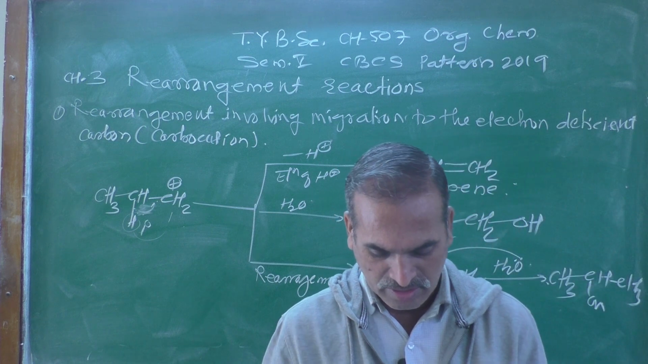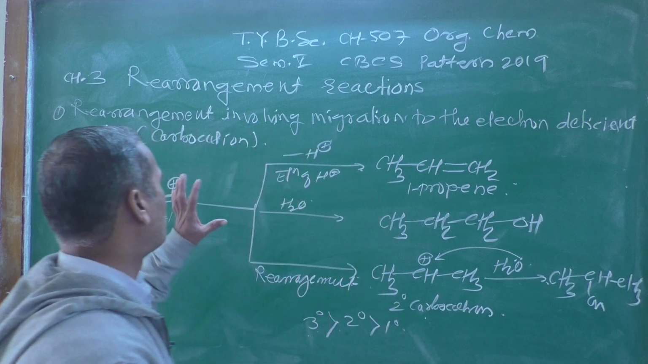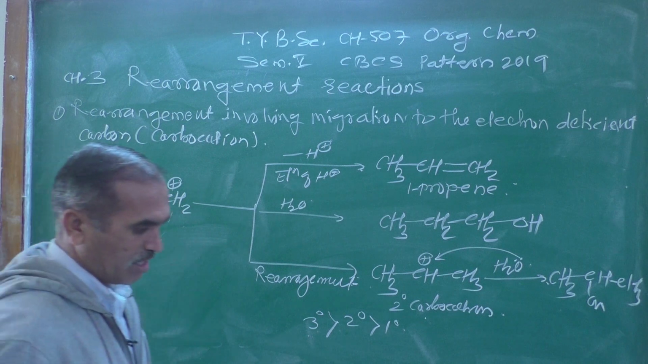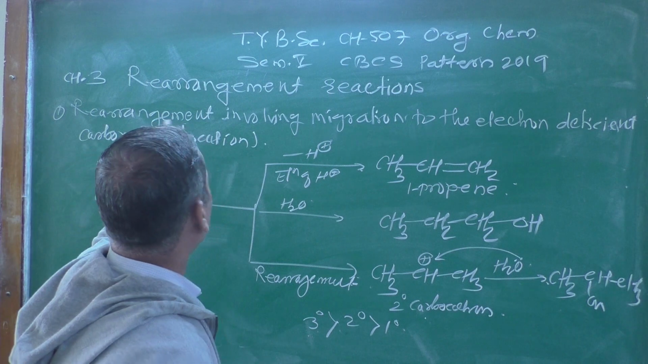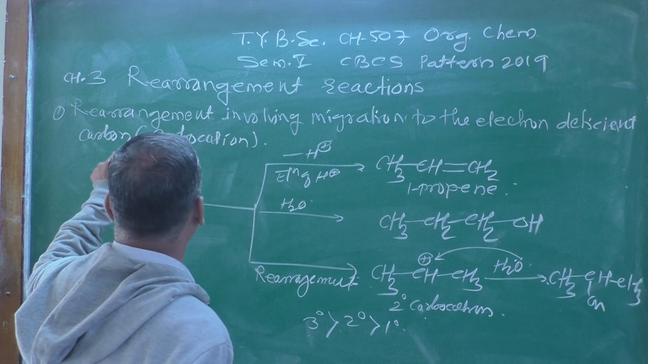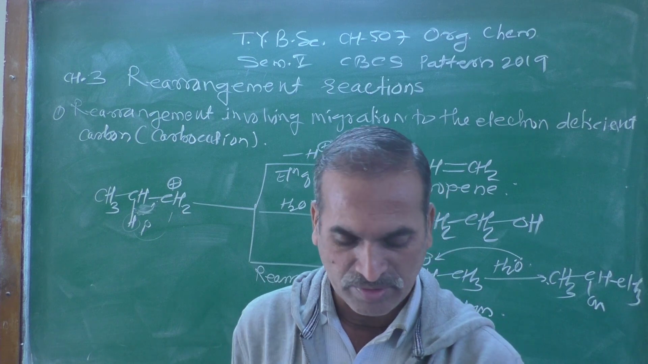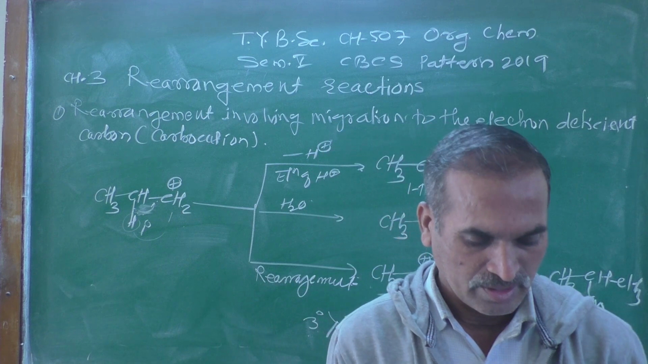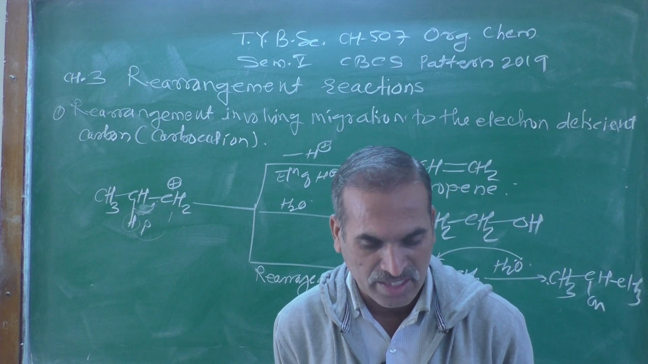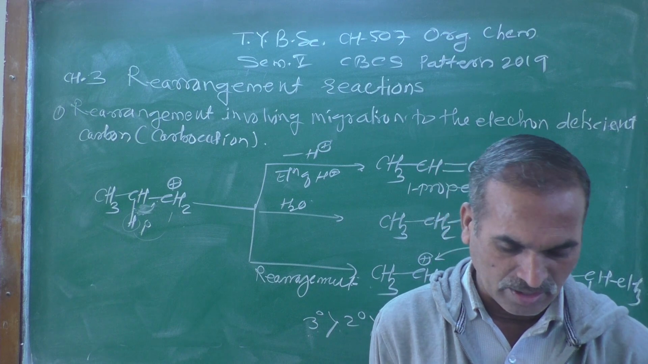So in this case, a number of products are possible just by forming a carbocation. It means here the rearrangement involves migration to the electron deficient carbon. So a number of possibilities are there, a number of products we have got over here. Here, the primary carbocation rearranges to a secondary carbocation to give the further product.